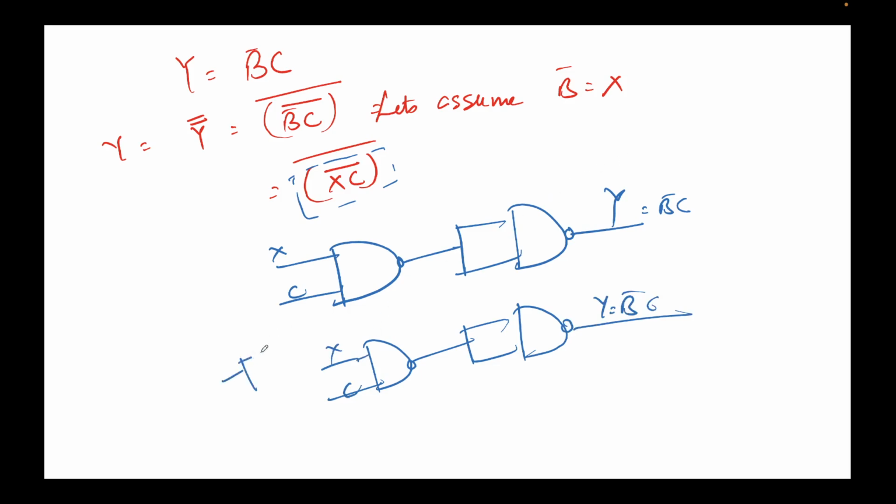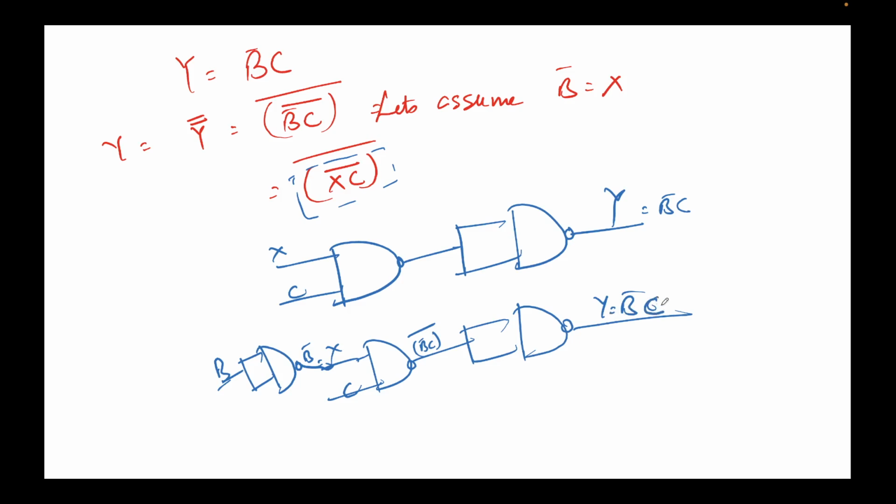So this is B. This will come out to be B bar, because we know that in order to create a NOT gate from a NAND gate, we just feed the same value to both the inputs and it behaves as if it's a NOT gate. So this value comes out to be B bar, then B bar C bar, and then this B bar C double bar will come out to be Y equal to B bar C. So that's how we convert.